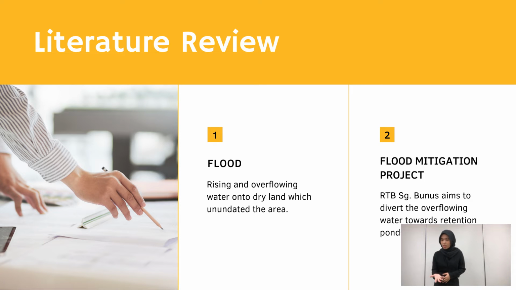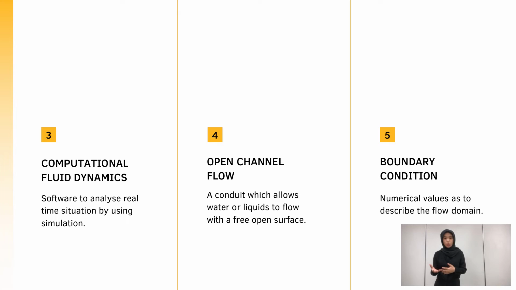The literature review explains a little bit about the understanding and definition of the key points of this research. Flood is defined as the rising and overflowing water onto dry land which inundated or overwhelms the area. Flood Mitigation Project or RTB is a project that aims to divert the overflowing of water to its catchment area. Computational Fluid Dynamics or CFD is a software used to analyze real-time situation via simulation. Open channel flow can be expressed as a conduit which allows water or liquids to flow with a free open surface such as streams, rivers and ponds.